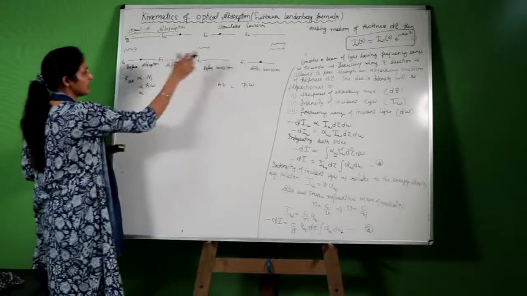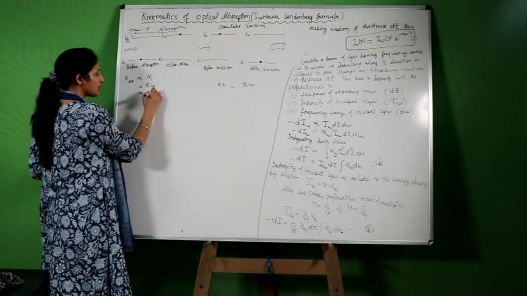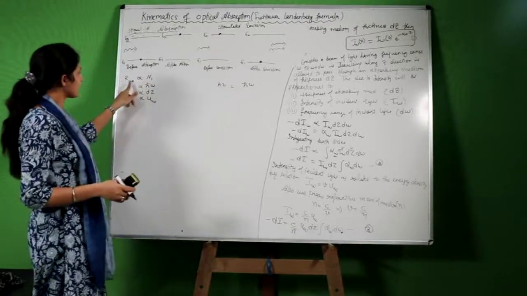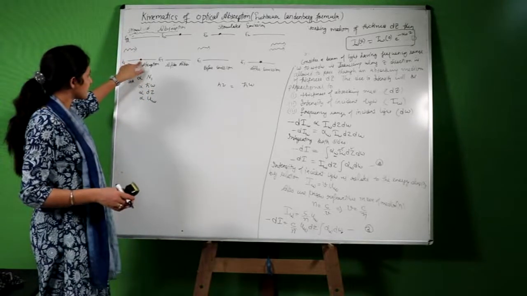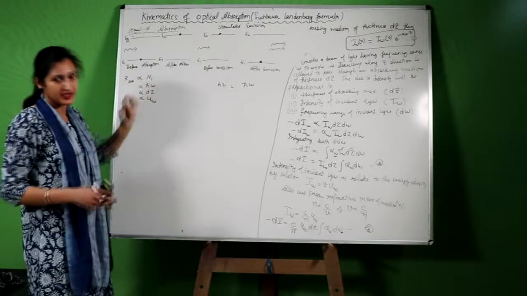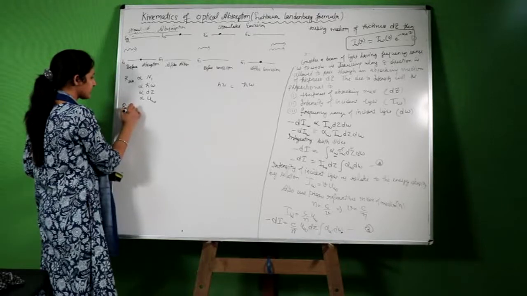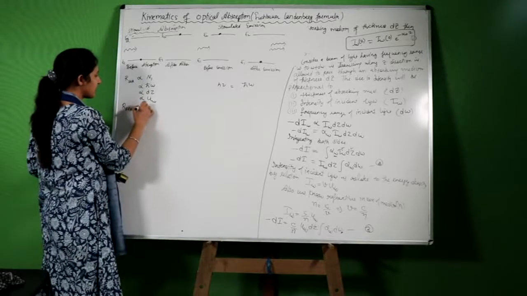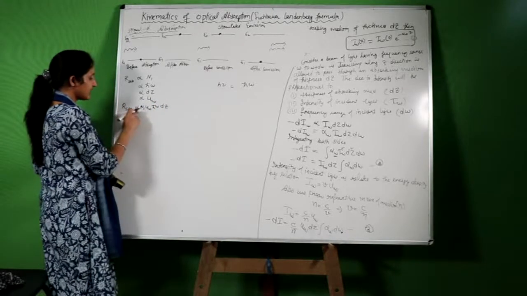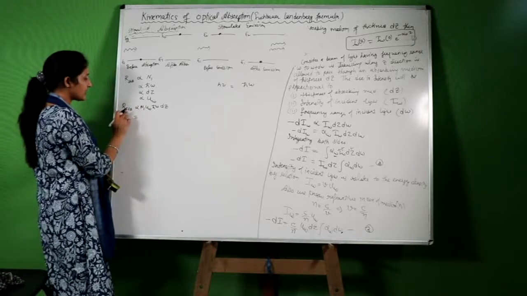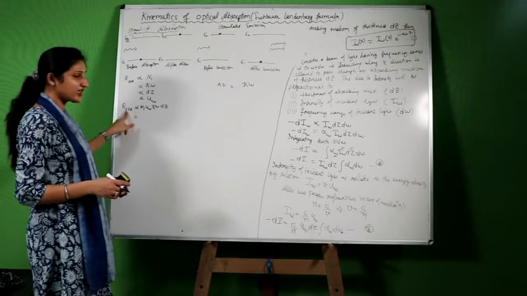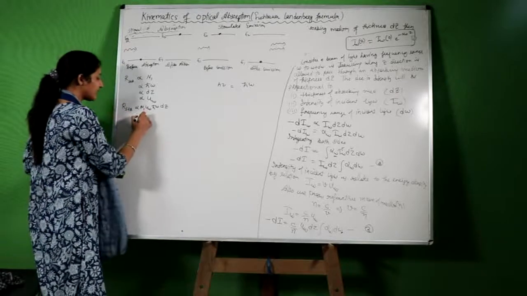Now also it will be proportional to the thickness of the absorbing medium, and also proportional to the energy density. On these factors, the rate of stimulated absorption will depend: the number of atoms in the ground state, energy of incident photon, energy density, and the thickness of the absorbing medium. Combining all these four factors, it is proportional to N1 U omega h cut omega dz. When we remove the proportionality sign, for stimulated absorption we will write the letter B.